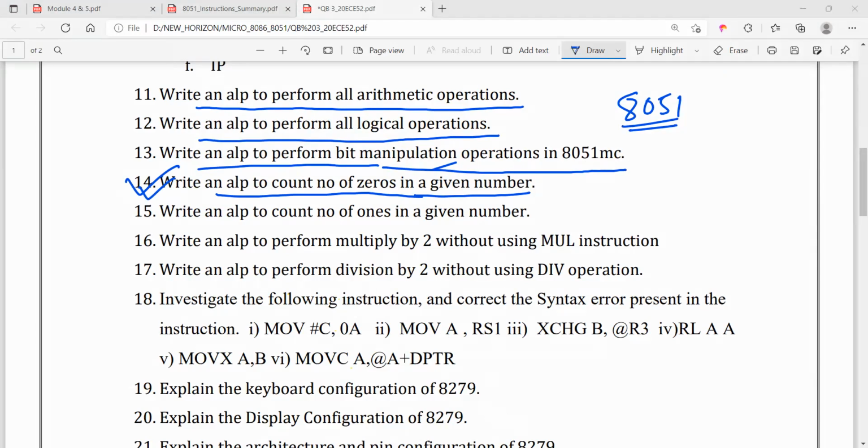So I'm going to write over here. This is for counting the number of zeros in an 8-bit number.